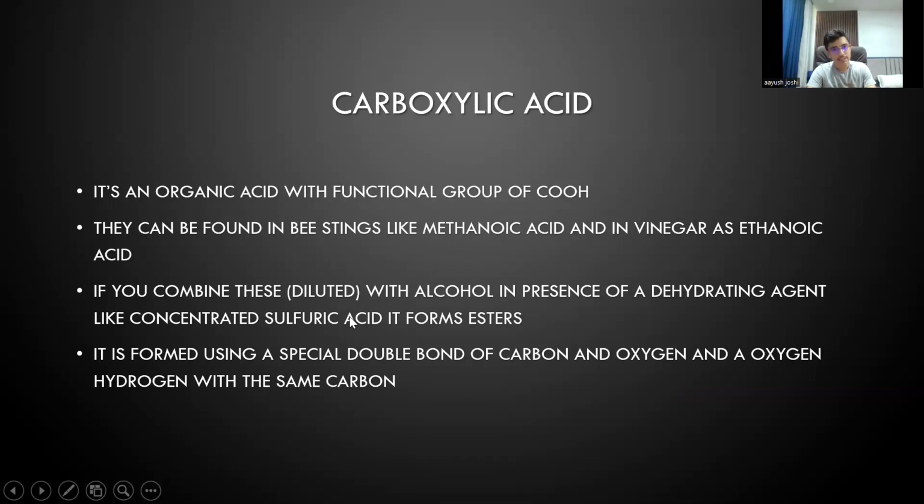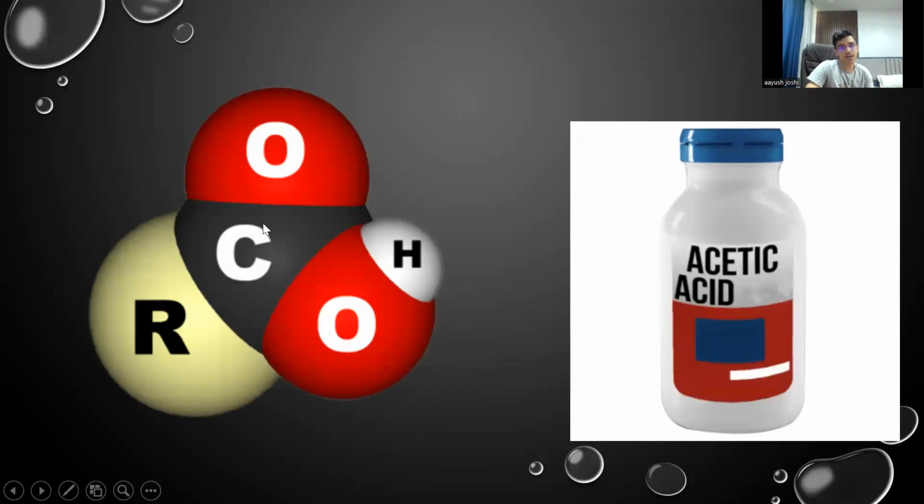If you combine these with alcohol in the presence of a dehydrating agent, like concentrated sulfuric acid, this is a very common dehydrating agent, and if they ask for it in an exam, you have to write concentrated sulfuric acid. You can use that to form esters. It is formed using a special double bond of carbon and oxygen and an oxygen hydrogen with the same carbon atom. So we have a COOH over here. We have a carbon and oxygen, they have a double bond here, and then we have a single bond between carbon and oxygen and a single bond between oxygen and hydrogen.